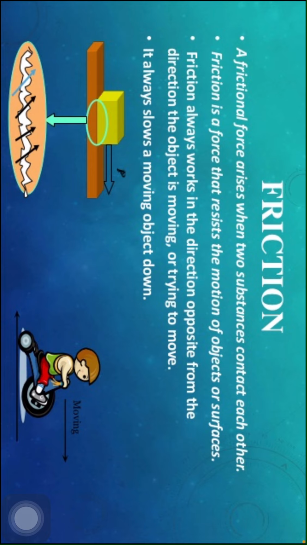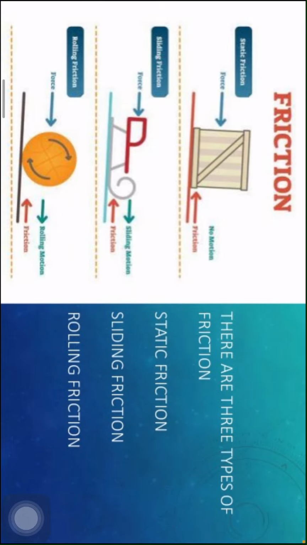Suppose, children, you are moving from north to east. The friction influences the object opposite to its direction. It always slows a moving object down. So this friction makes the speed of the object go down, children. Observe the figure, children, and see how friction is influencing the speed of the objects.